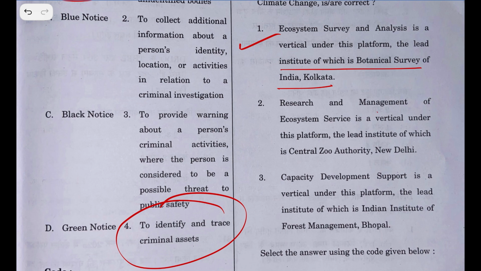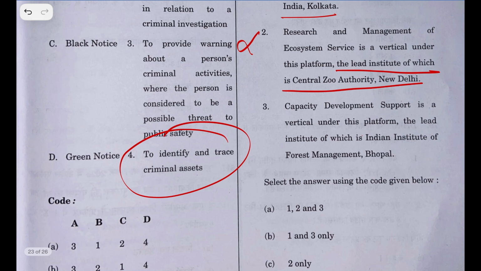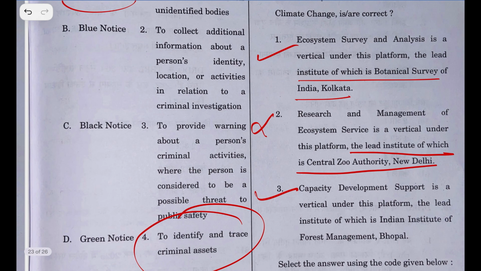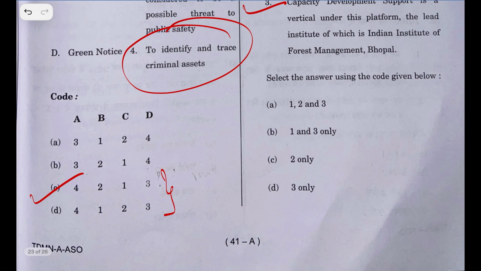This is right. Ecosystem Research and Management of Ecosystem Services is a vertical under this platform, and the lead institute to which is Central Zoo Authority. This is wrong. And Capacity Development Support is a vertical under this platform. The lead institute to which is Indian Institute of Forest Management, Bhopal. These are all very much factual. No one will remember this. So the answer is B. Even I didn't attempt this question.